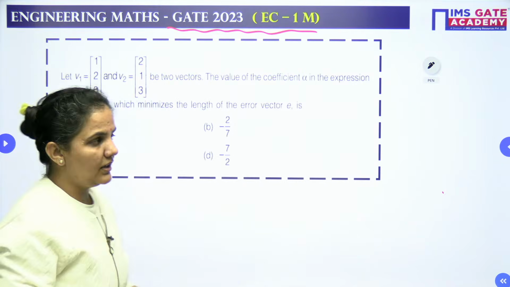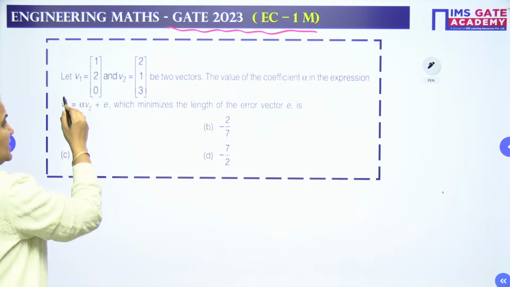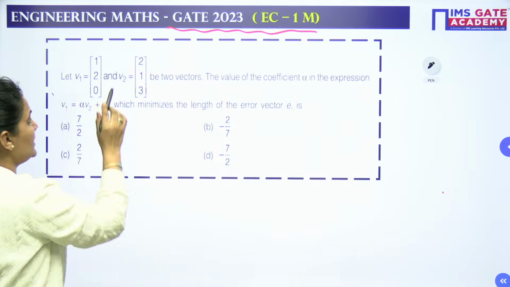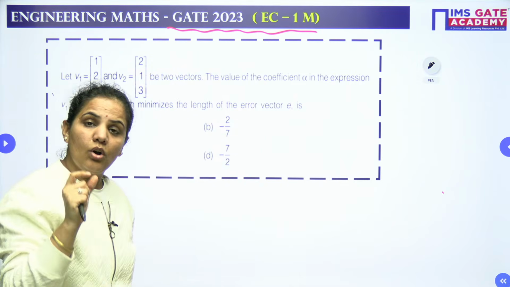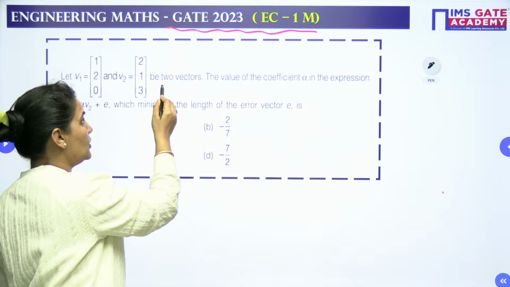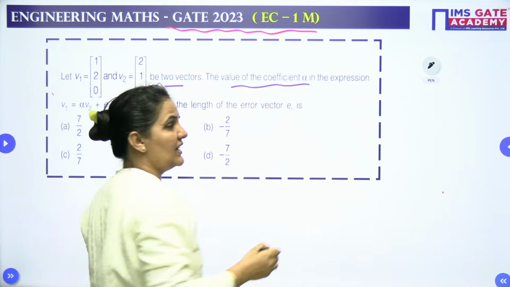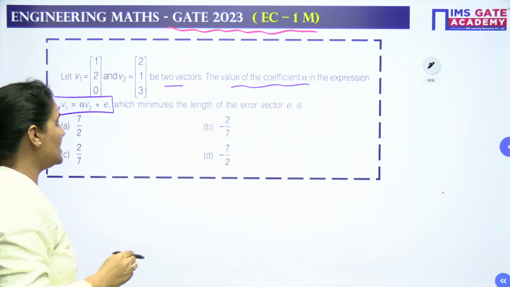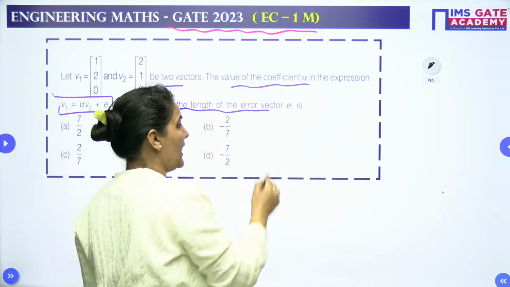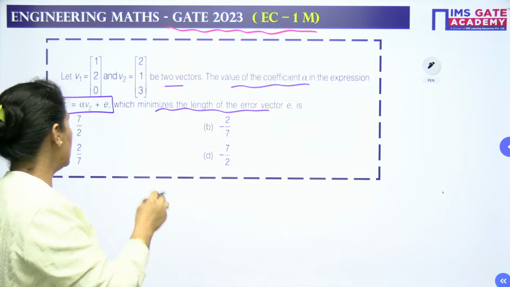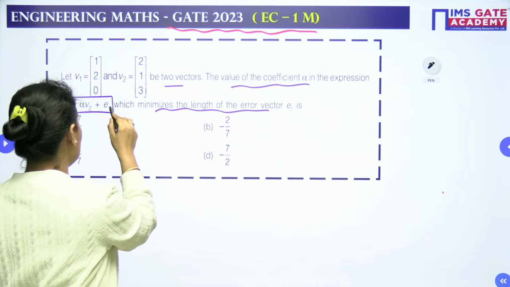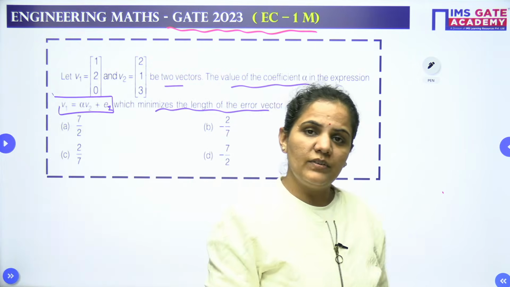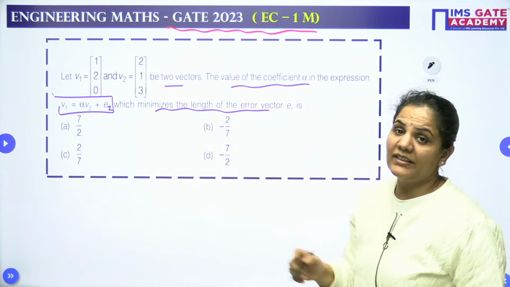Okay, so let's read the question. What is the question given to you? Let V1 equal [1 2 0] and V2 equal [2 1 0], column matrices given as two vectors. The value of the coefficient alpha in the expression V1 = alpha V2 + E, which minimizes the length of the error vector E1. Here this is E, not E1 actually, or you can write it as E1 also, it does not make any difference.